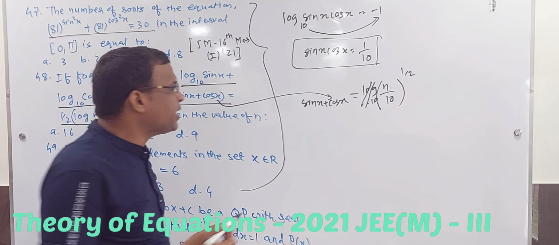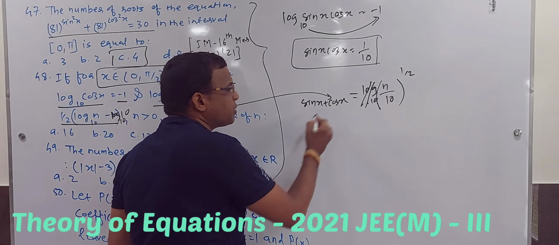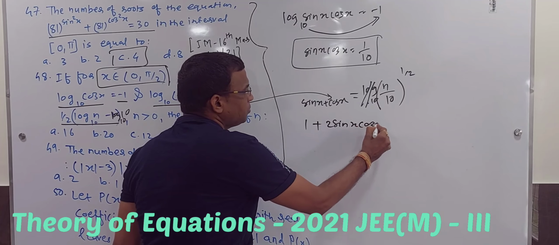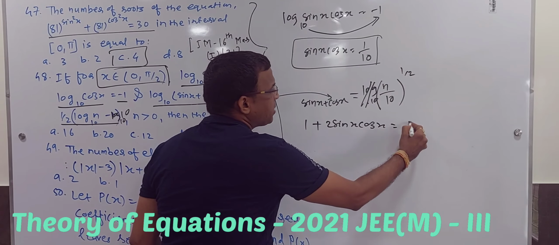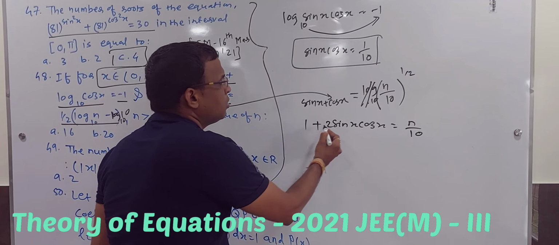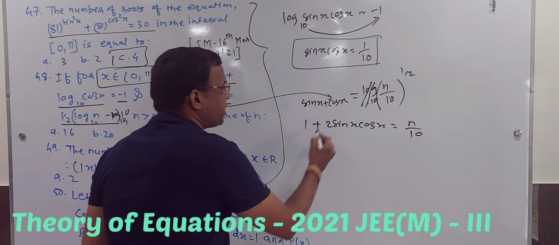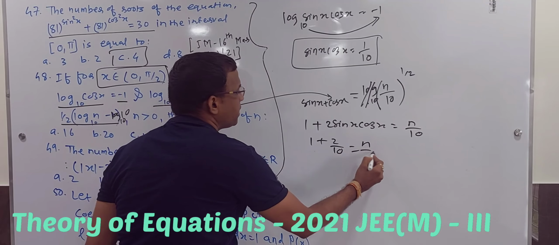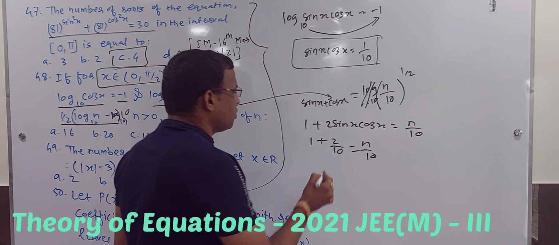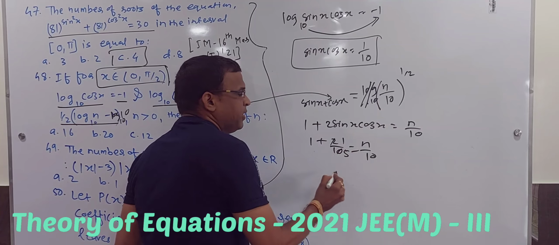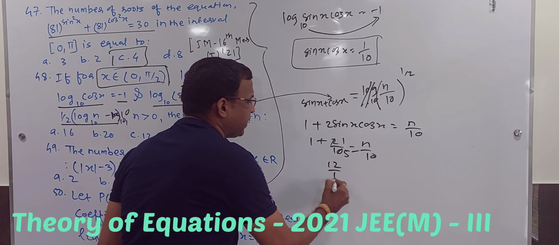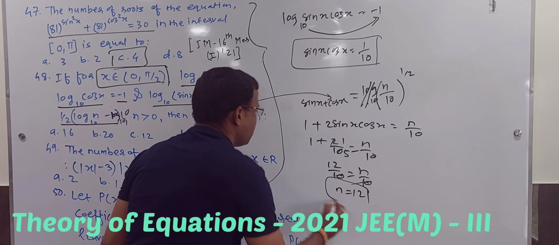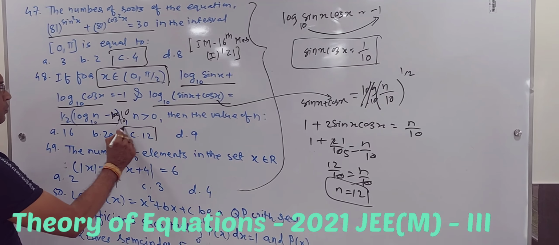So squaring both sides, it will be sin square x plus cos square x, which is 1, plus 2 sin x cos x, is equal to n by 10. Fine. So sin x cos x value is 1 by 10. So 1 plus 2 into 1 by 10 is 12 by 10, which is equal to n by 10. Isn't it a cakewalk now? 10 gets cancelled, n is equal to 12. Do we have option 12? Option C.